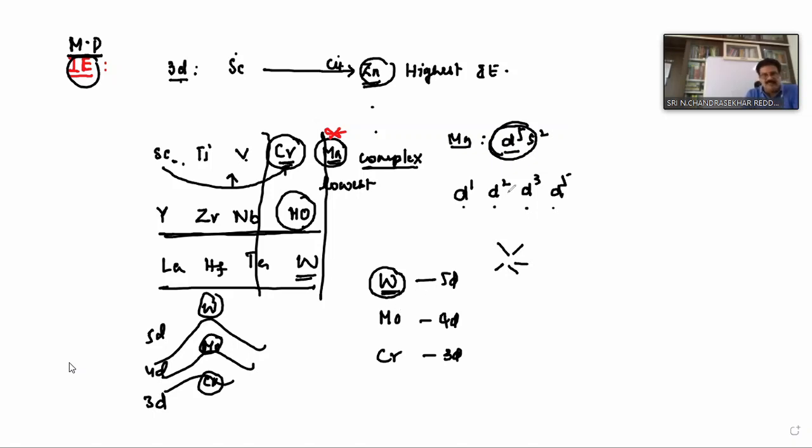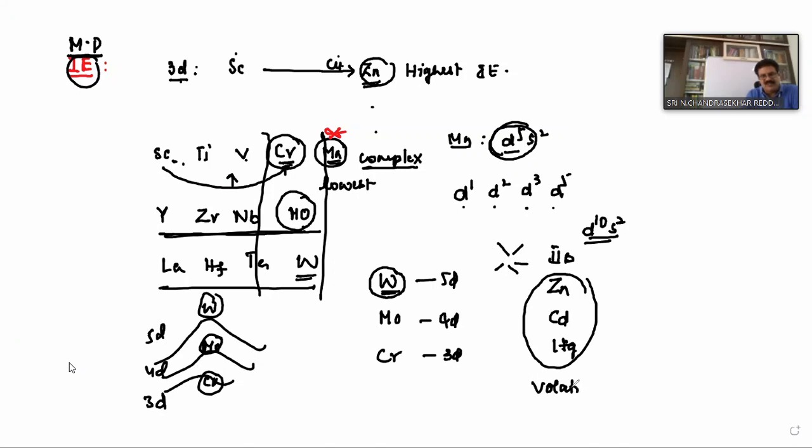Now, the last elements here: zinc, cadmium, and mercury. These secondary group elements possess the lowest melting points because of completely filled D and S subshells. Therefore, these metals are called volatile metals. So this is about melting point.